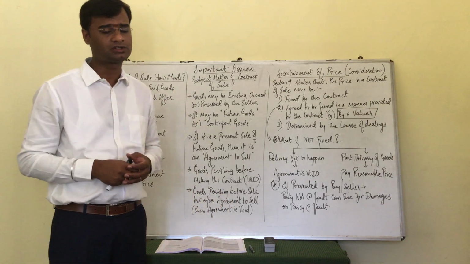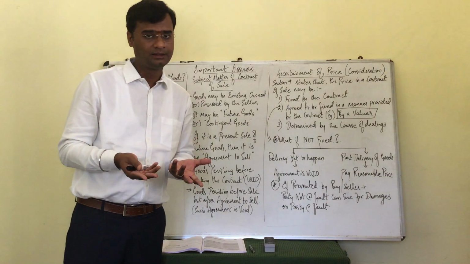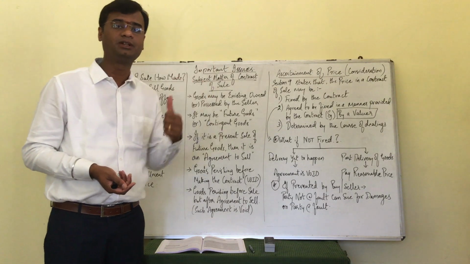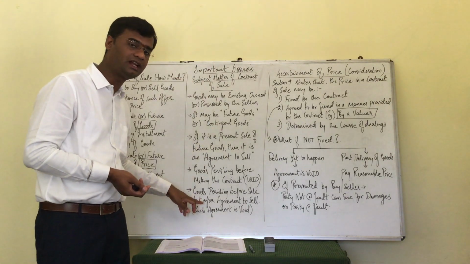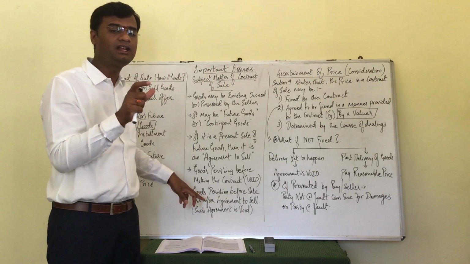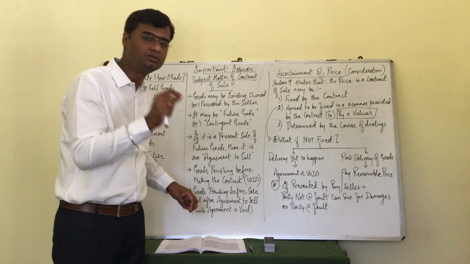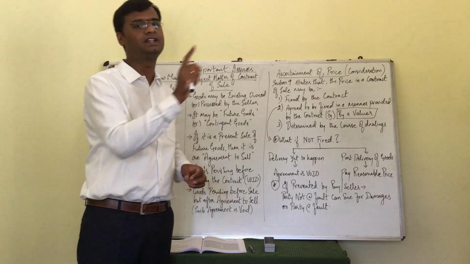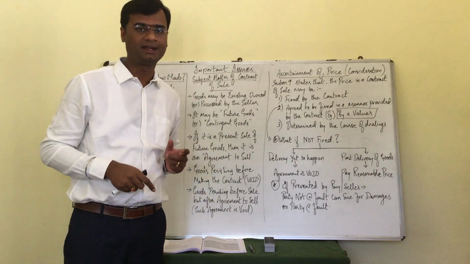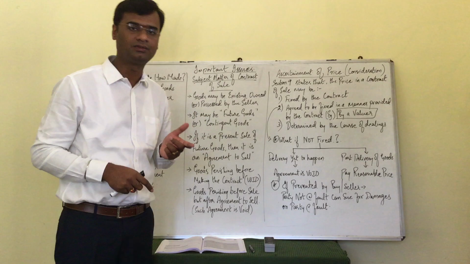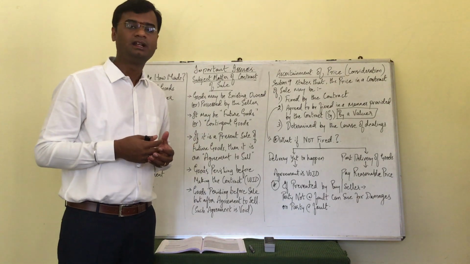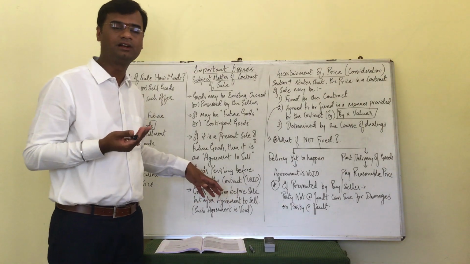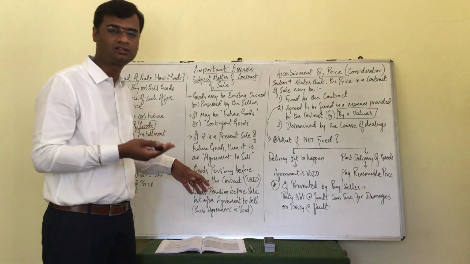Now you may ask me a question, whose loss is it? Please go back to the session that we discussed on sale versus agreement to sell. If it is agreement to sell but before sale, any loss of the goods should be borne by the seller itself because ownership is not yet transferred from the seller to the buyer. The risks and rewards are yet to be transferred. Therefore, the seller has to undergo the loss. Of course, he may have insurance and recover insurance claims out of such destructions.